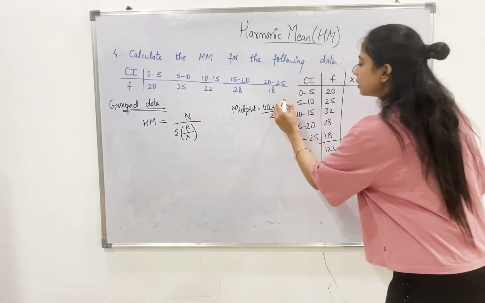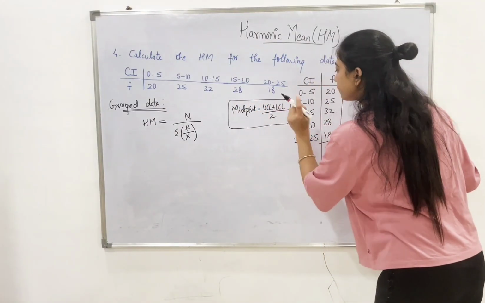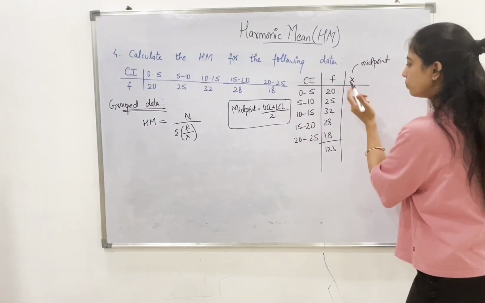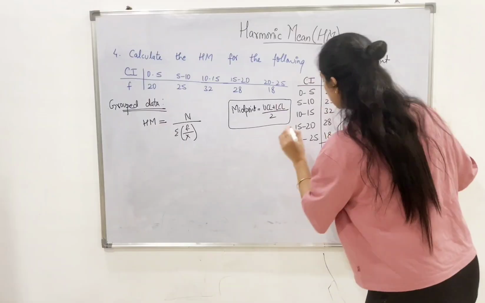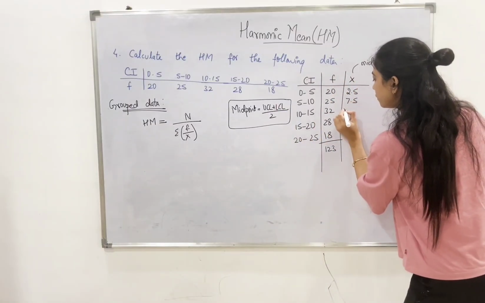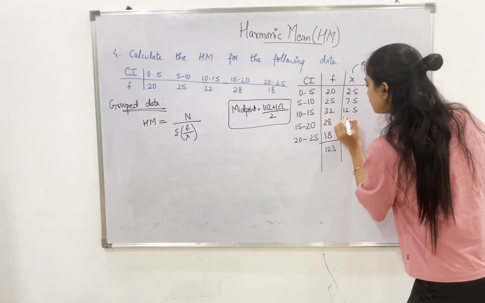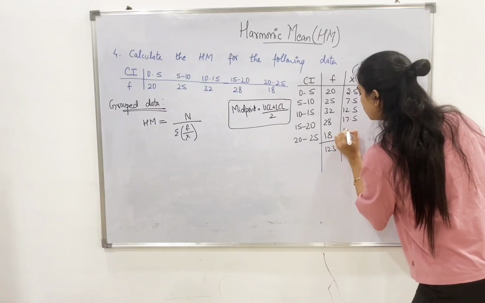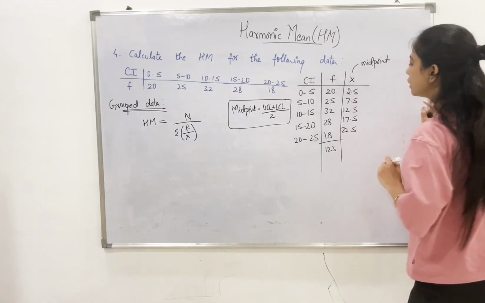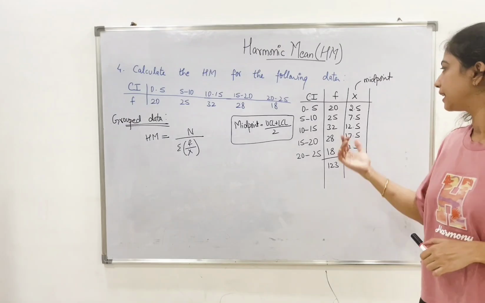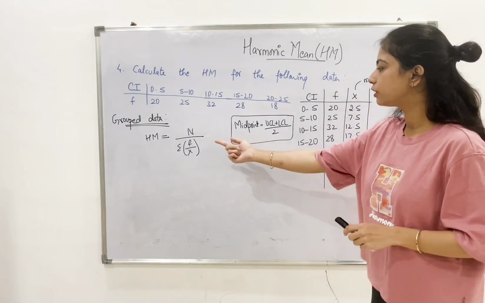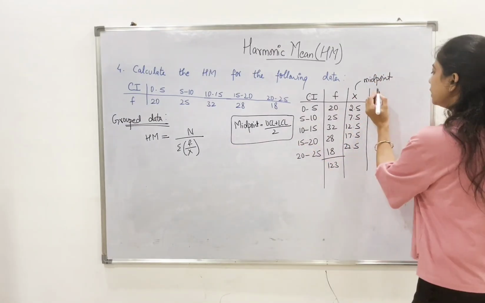So in this particular case, 0 plus 5 by 2, which is nothing but 2.5, 7.5, 12.5, 17.5, 22.5. So these are nothing but our x values. Once we get the x values, now we need to divide f upon x.